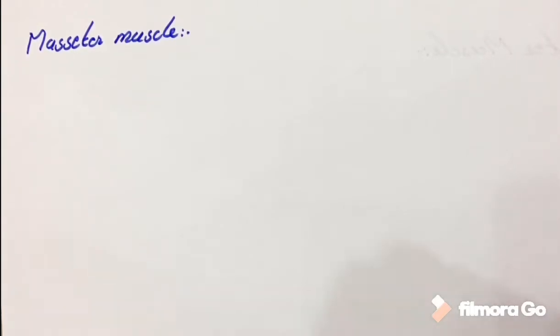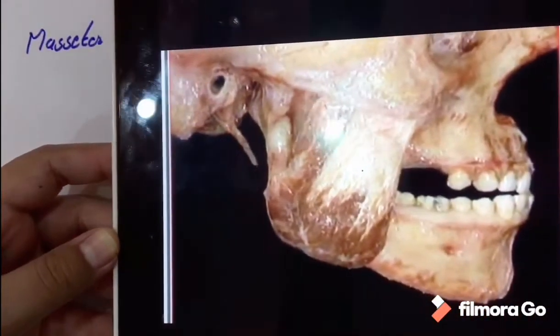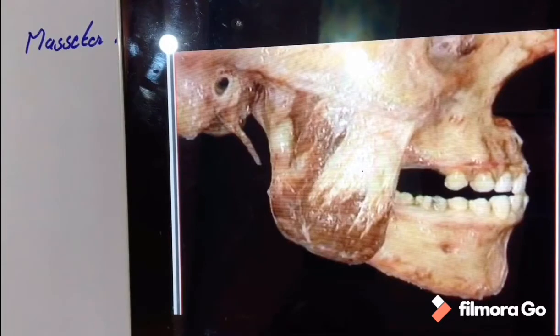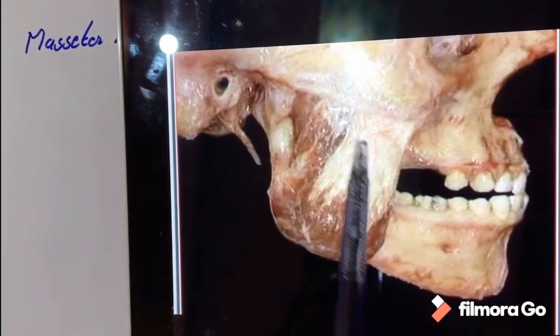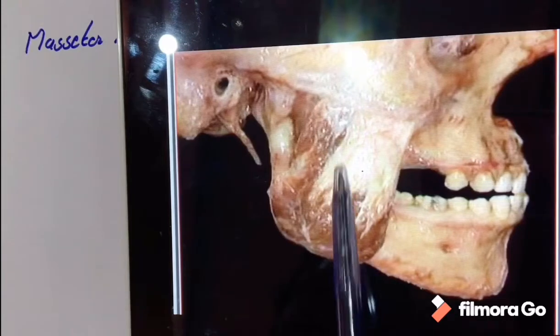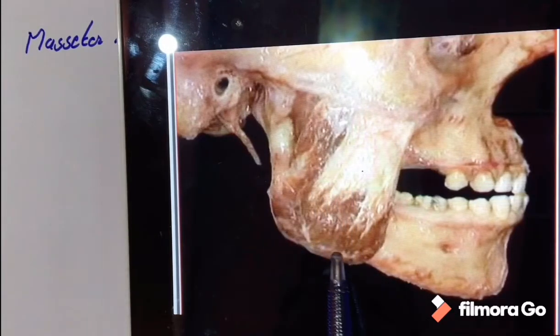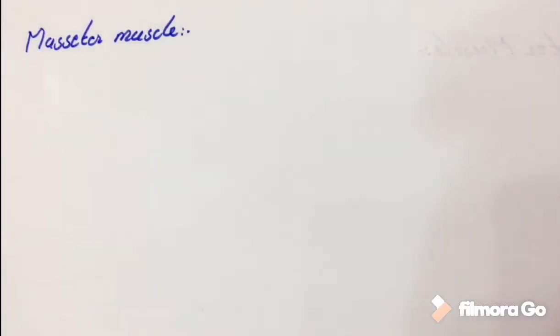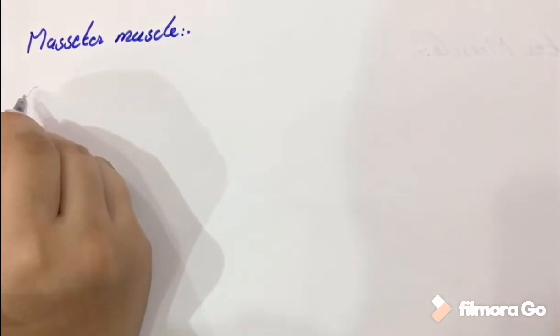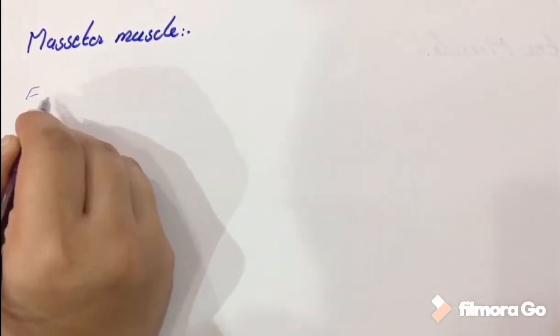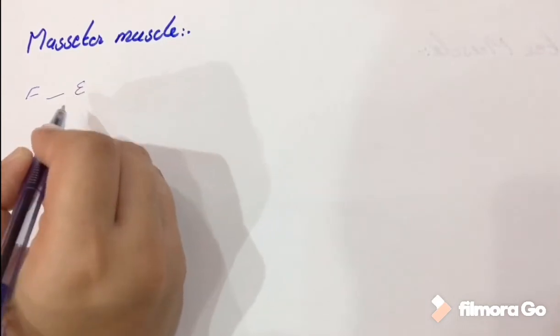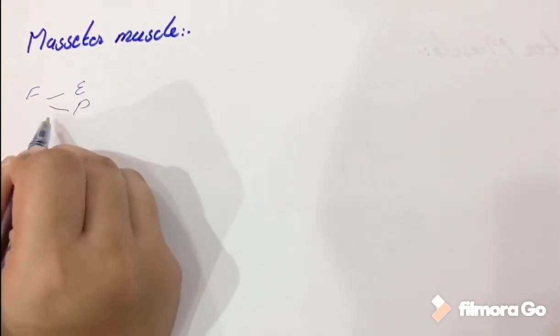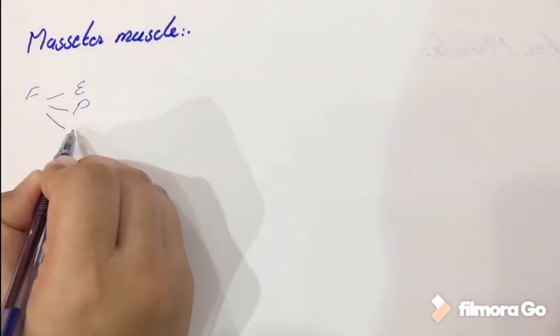If we see its origin, it is from the zygomatic arch to the lateral surface of the ramus. This is the zygomatic arch. The fibers run downward and are inserted on the lateral surface of the ramus of the mandible. Its innervation is from the mandibular nerve, that is the fifth cranial nerve, by the masseteric nerve. The function of this muscle is elevation, raising the mandible to occlude teeth, protrusion of the mandible, and the deep fibers cause retrusion of the mandible.